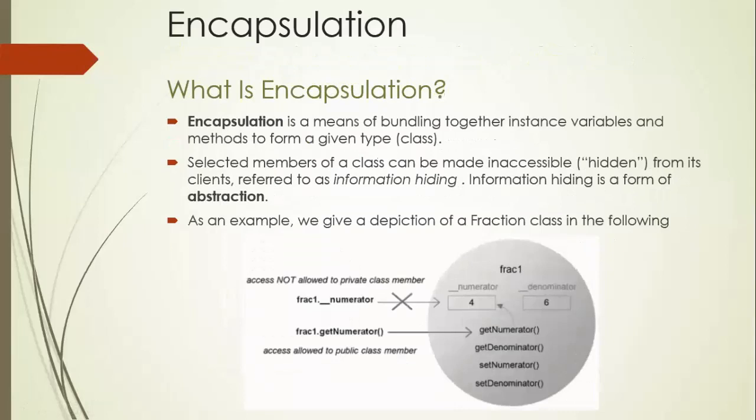Now we'll discuss encapsulation. So what is encapsulation?